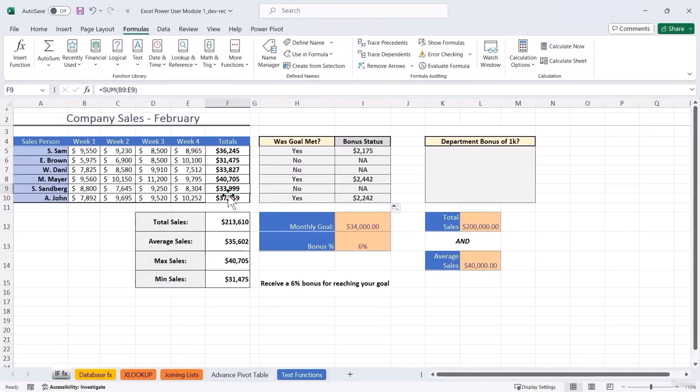Now this is dynamic. If I were to give Sandberg the extra dollar here to meet the monthly goal, we'll change the value here and notice how this will change to yes, and we'll also get the bonus that is updated right here as well. Because we are using the cell reference, everything is dynamic. So now all we need to do is input values. For each month, as the cells are populated, these two columns will be updated automatically as well. You can go ahead and write your second function to calculate the bonus status and then come right back.